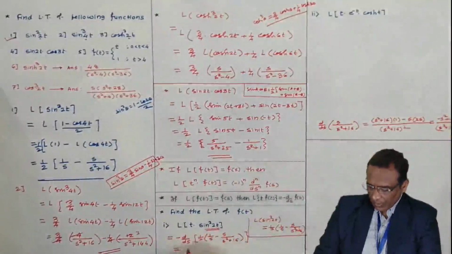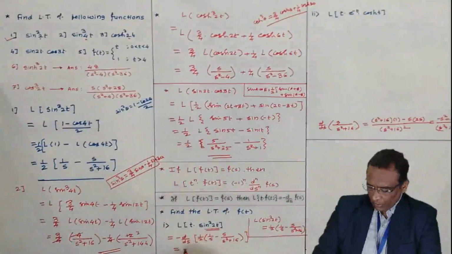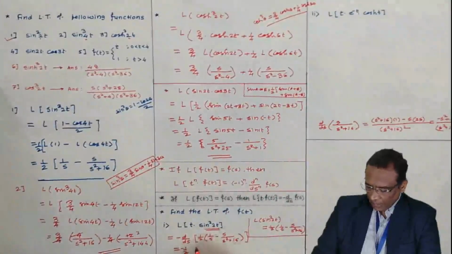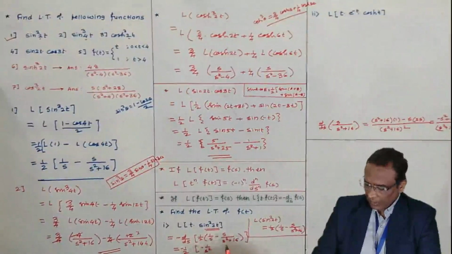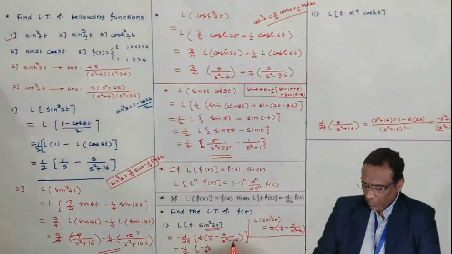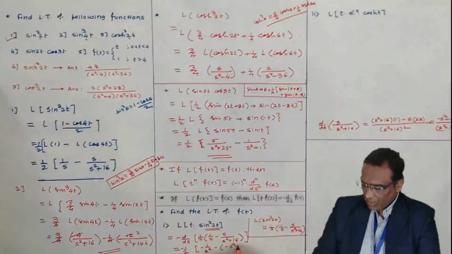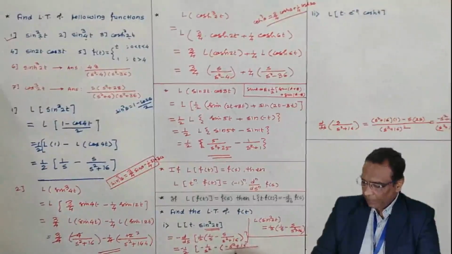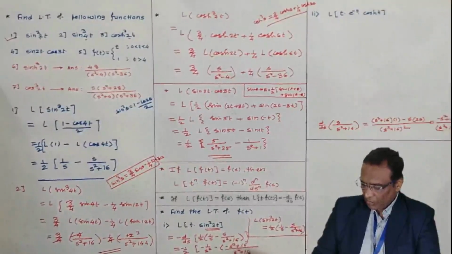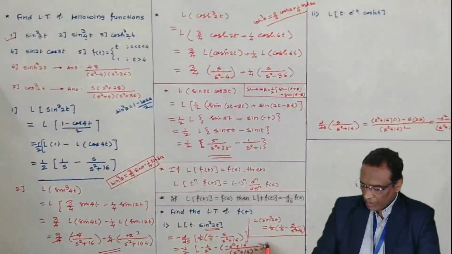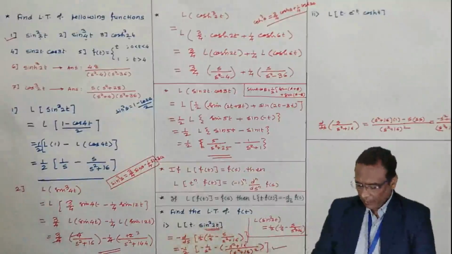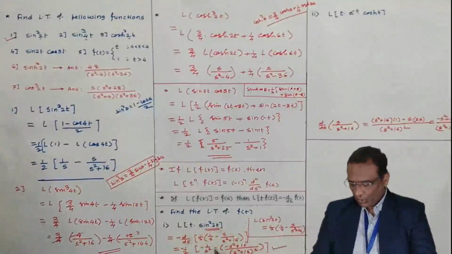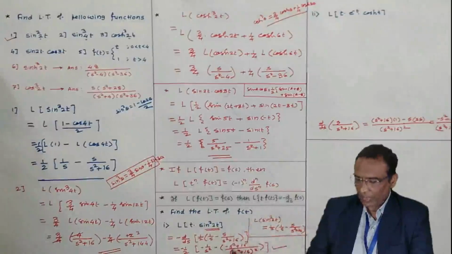Here you can write minus 1 by 2 outside. The derivative of 1 by s is minus 1 by s square, and the derivative of s by s square plus 16 is (minus s square plus 16) by (s square plus 16) whole square. So this is the Laplace transform of t sin square 2t. You can solve one more step also; you can take this minus sign inside the bracket.